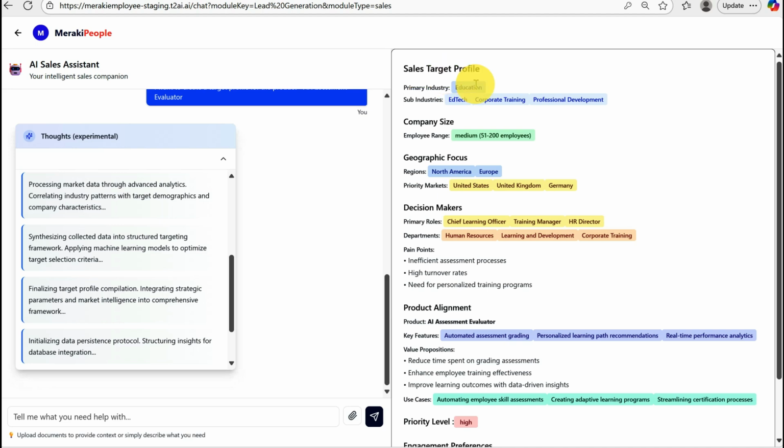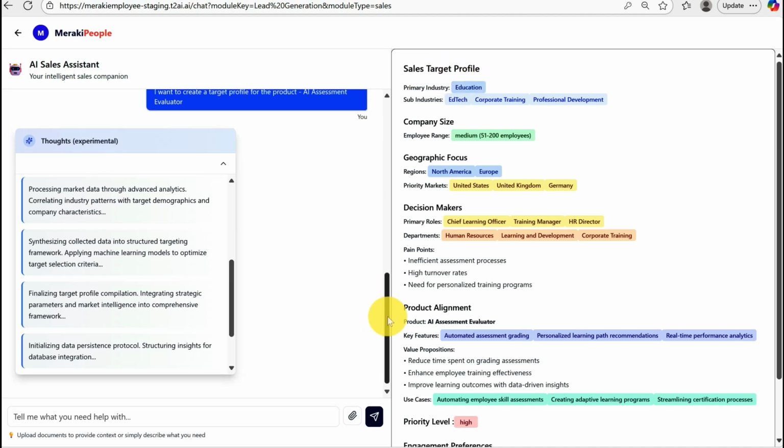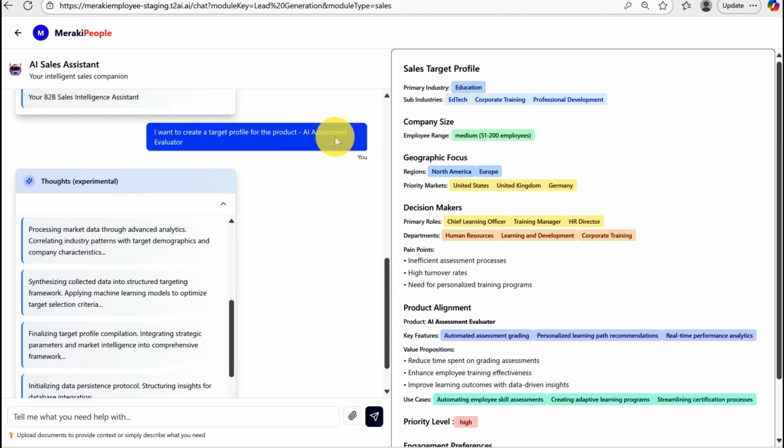So, like you can see, it is taking into context all the information that it has, and it has generated a sales target profile for the product that we have, which is the AI assessment evaluator. So, obviously, it's going to be for education, for industries, edtech, corporate training, and professional development.